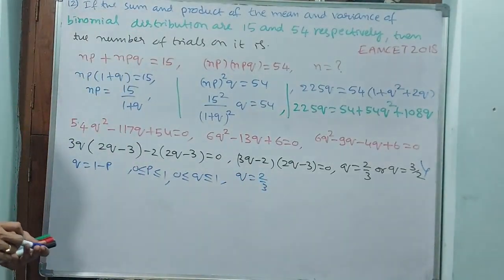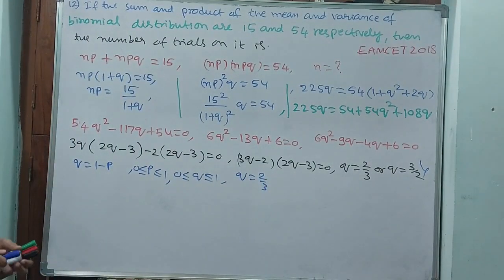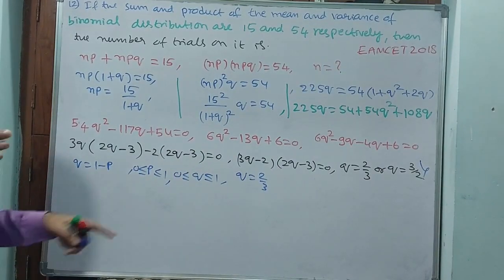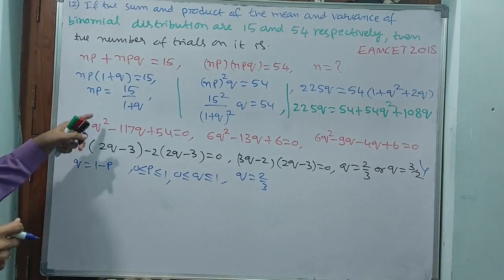Then go for Q is equal to 2 by 3. Logically, that is how we can proceed. Okay, Q 2 by 3 you can take. If you take Q as 2 by 3, then you go back again.